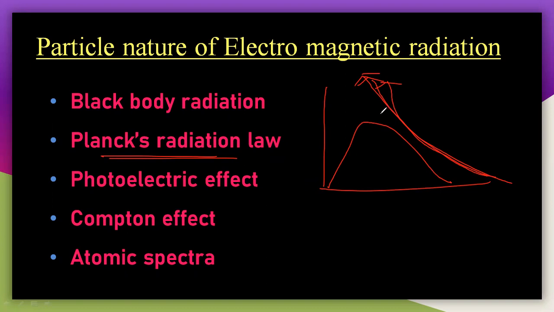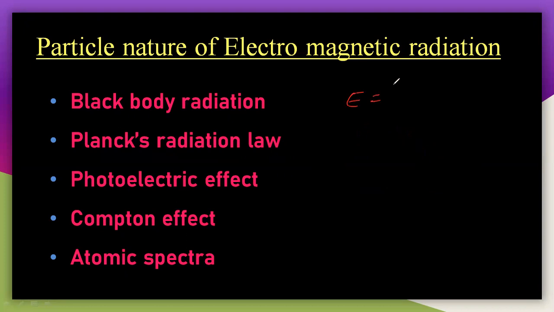But at the same time, this Planck's radiation law, so he told about the black body radiation, the energy must increase like this, and then it will decrease like this. So after reaching a stage, he also explains why it decreases here. So it was told by Max Planck. So you know that Max Planck told that energy is equal to h nu, that is hc by lambda. So E is directly proportional to frequency, E is directly proportional to 1 by lambda, or inversely proportional to lambda or wavelength here.